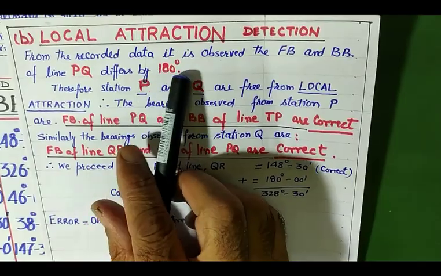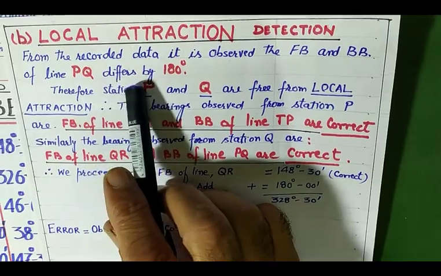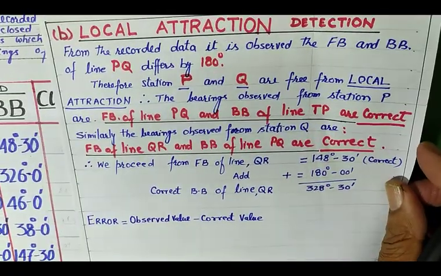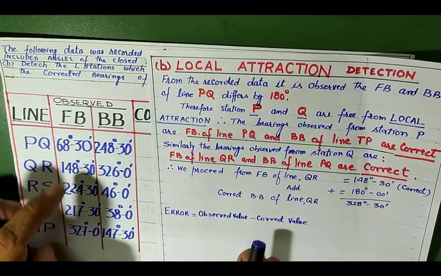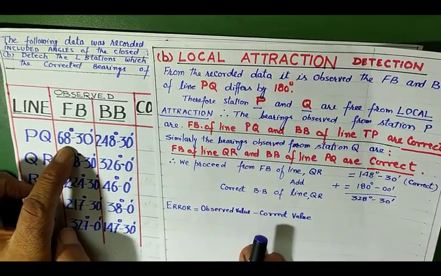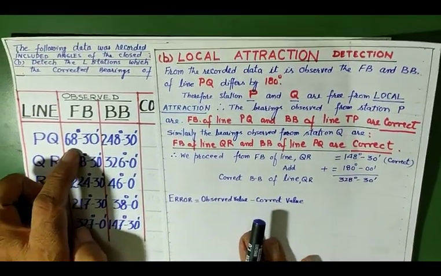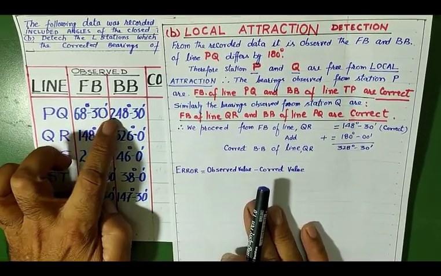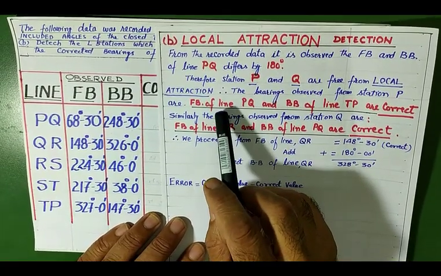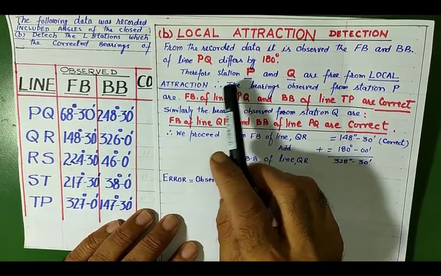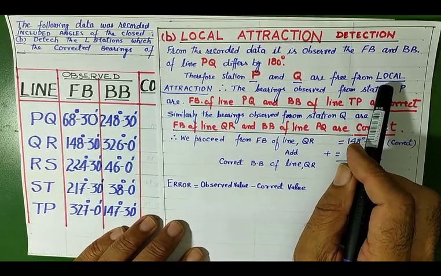From the recorded data, it is observed the forebearing and back bearing of line PQ differs by 180 degrees. From this given data, you have to take the difference of any line. You can see 68 degrees 30 minutes and this is 248 degrees 30 minutes. For line PQ, the difference of forebearing and back bearing is equal to 180 degrees. So what is the meaning of this? Therefore, stations P and Q are free from local attractions.